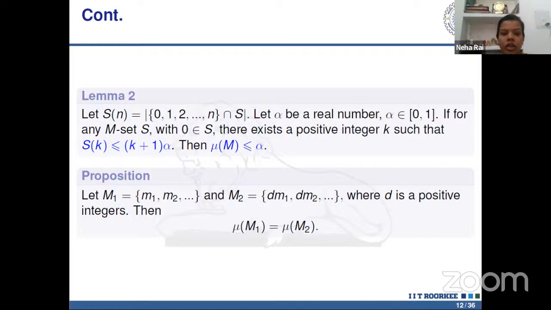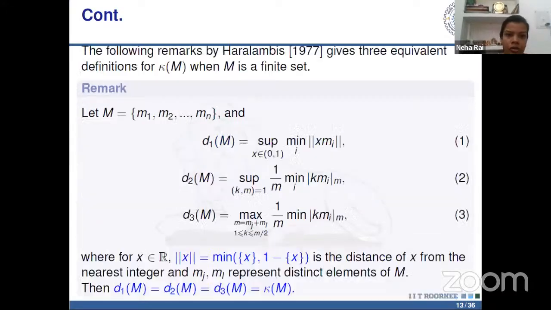So in our result we take the GCD of the set M to be 1. This is the remark given by Haralambis, and these three remarks are equivalent to each other, and this is actually equal to the value kappa m. So basically we use the third remark to calculate the value of kappa m in our problem.